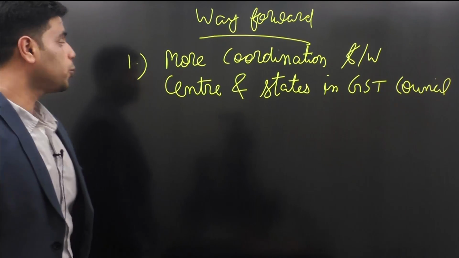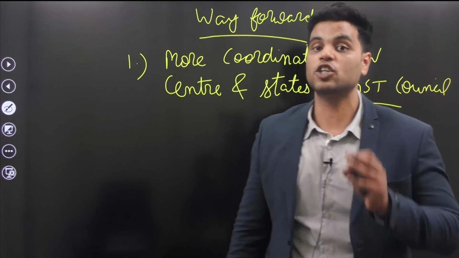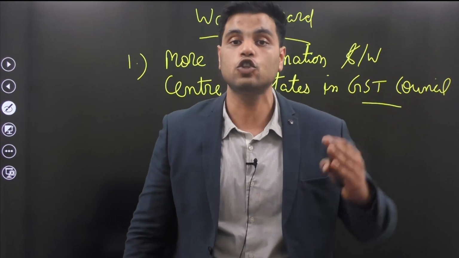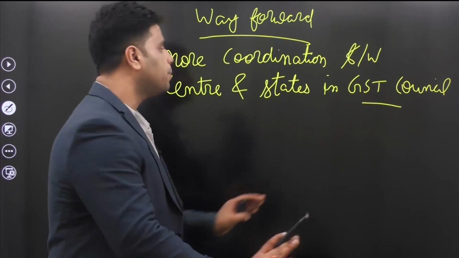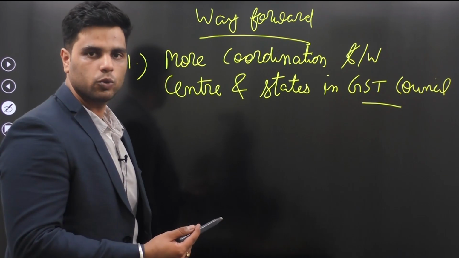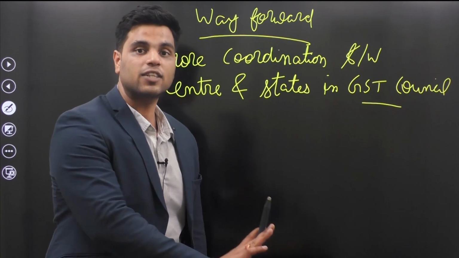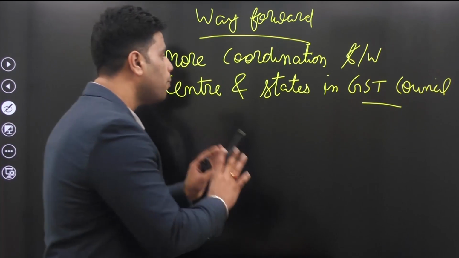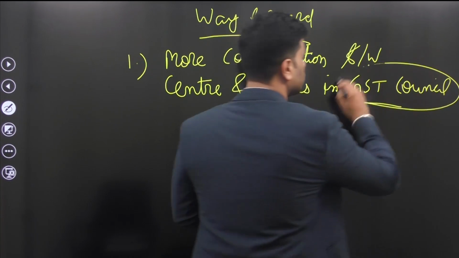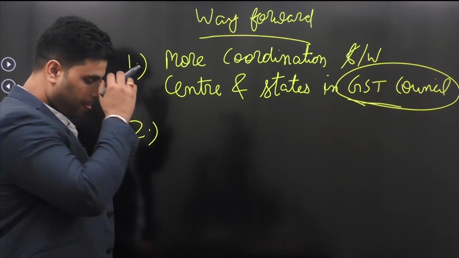More coordination between center and states in GST Council, so that even if such a dispute or a dispute like this appears in future, you are fully equipped to resolve that dispute. And federal disputes with respect to taxation can only be resolved if center and states are cooperating well under GST Council. Right?